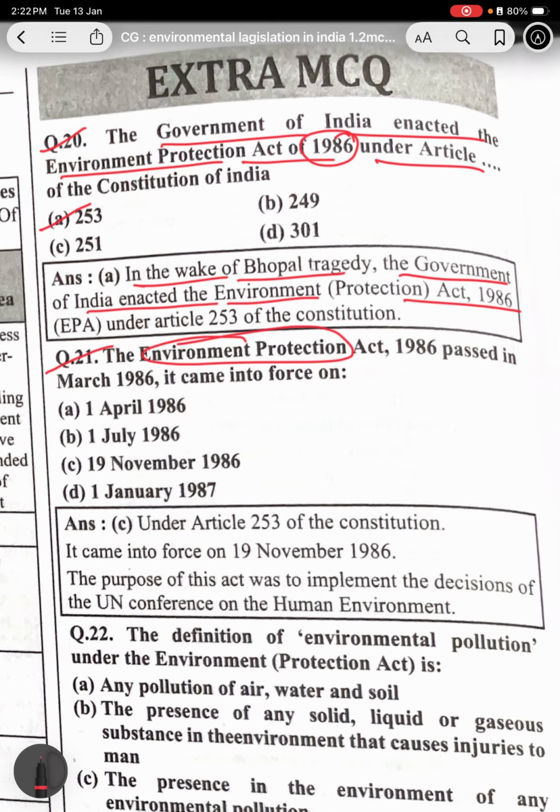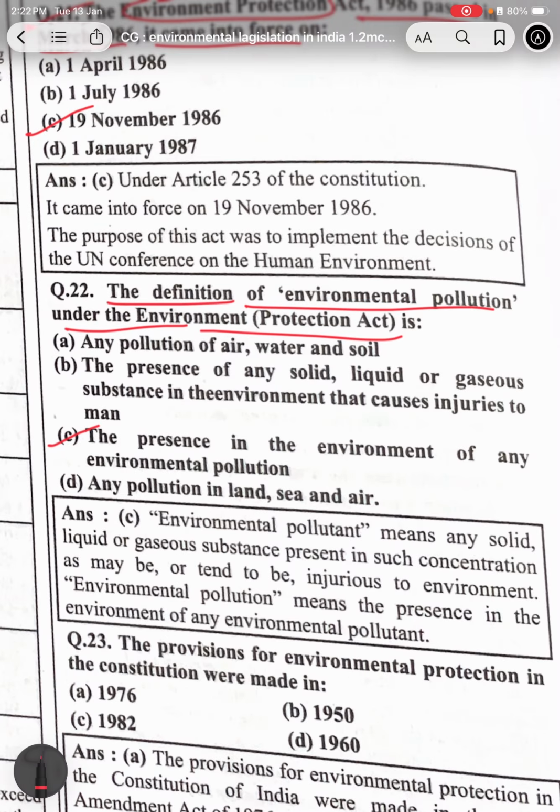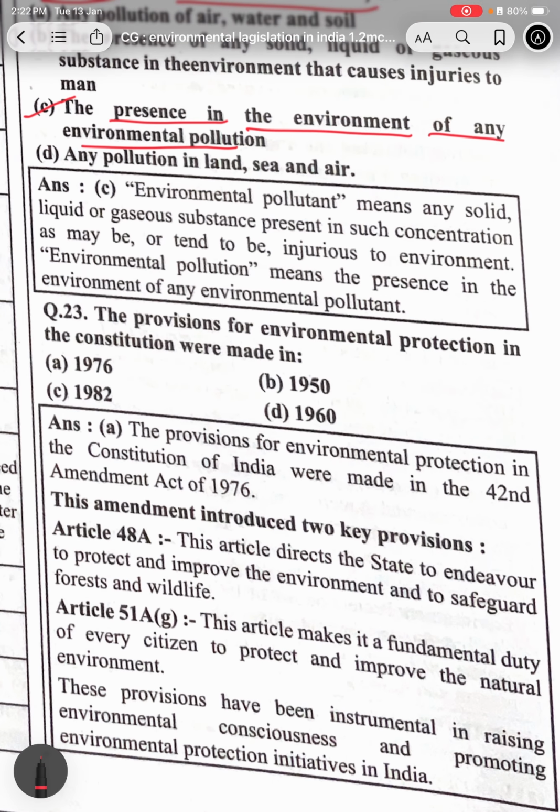The Environment Protection Act 1986 was passed in March 1986. It came into force on 19 November 1986. The definition of environmental pollution under the Environment Protection Act: the presence in the environment of any environmental pollutant.